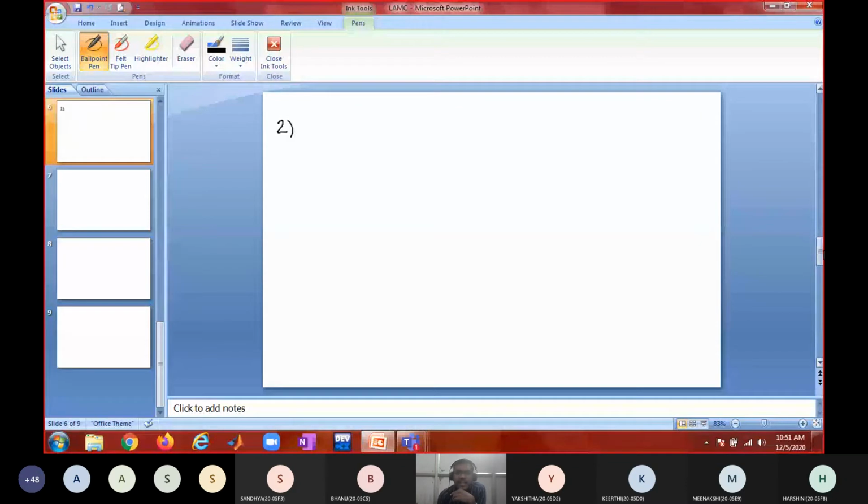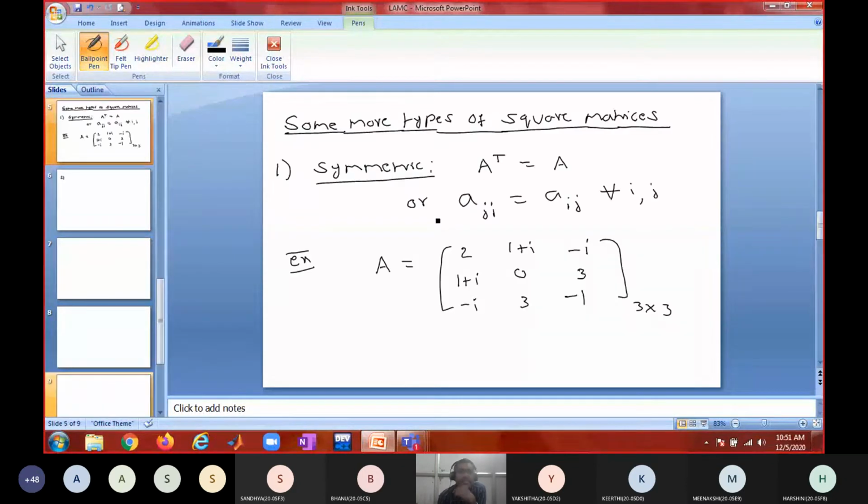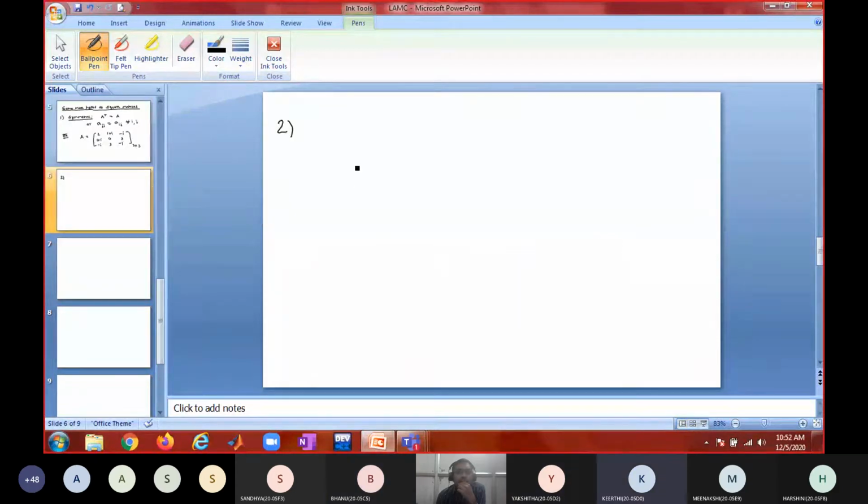Next one. Now somebody is saying asymmetric matrix. What is an asymmetric matrix? A transpose equal to minus A. That is not needed for us. Next one is skew symmetric. Okay, you are calling it asymmetric, I am calling it skew symmetric matrix. I did not know that it is also called asymmetric.